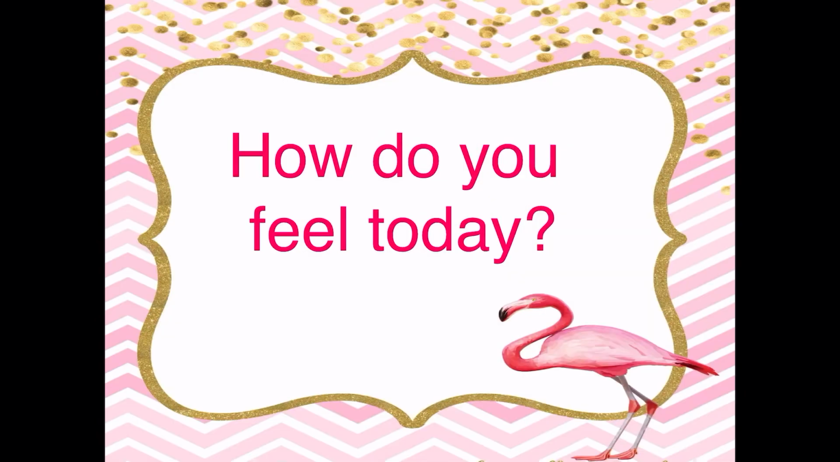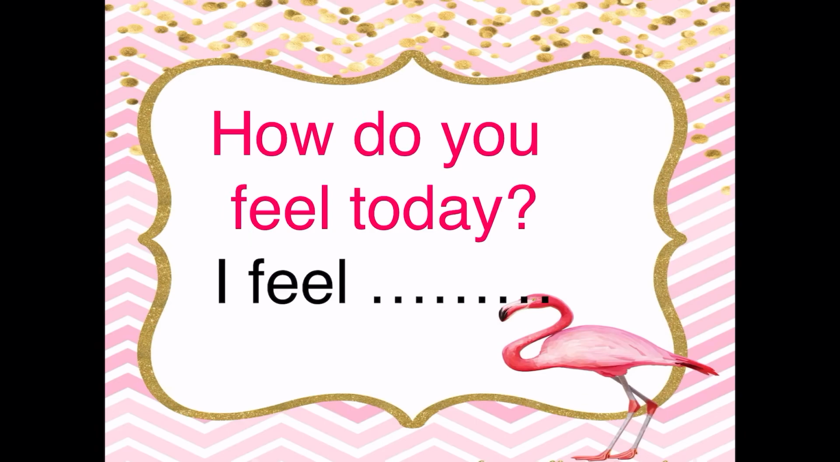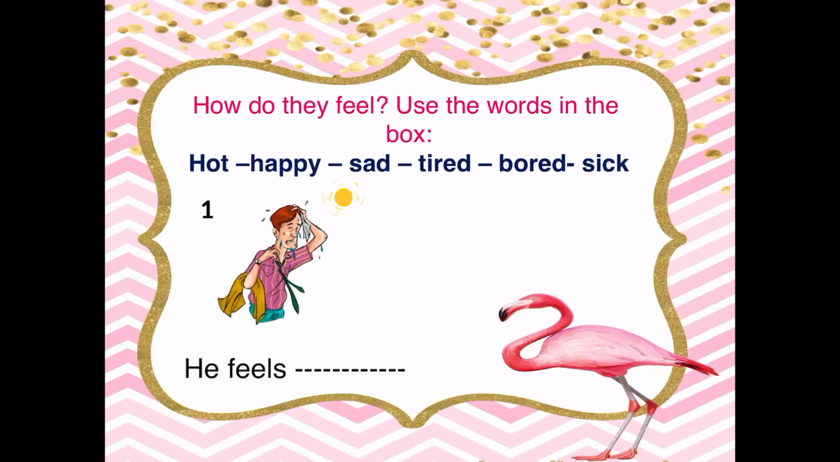Now let's see the first question. How do you feel today? I feel happy today. Now, I feel, then you should write an adjective. Happy, sad, tired, good, bad, whatever your answer is. Now, first of all, the first question in our activity book is, how do they feel? Use the words in the box.